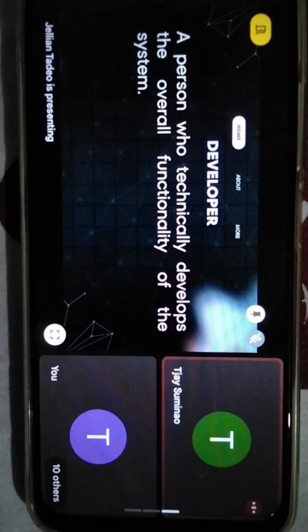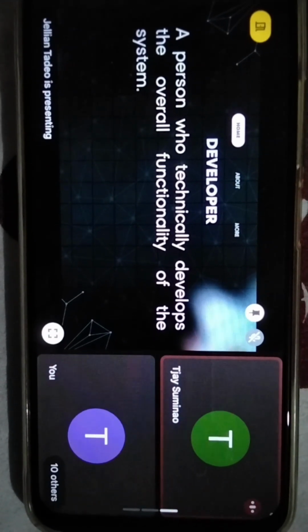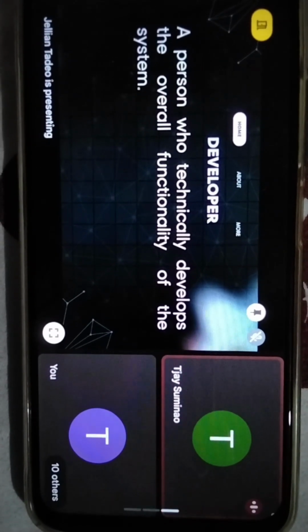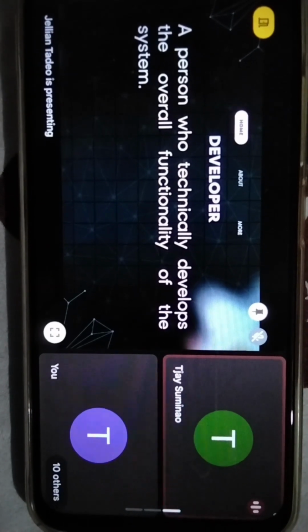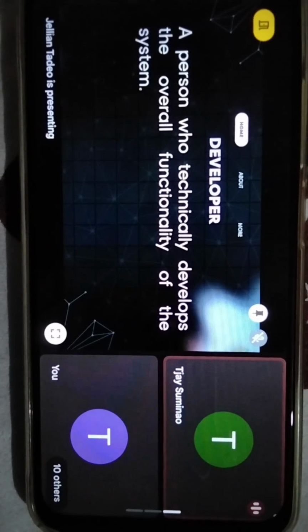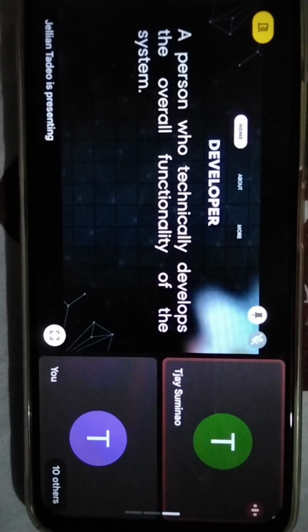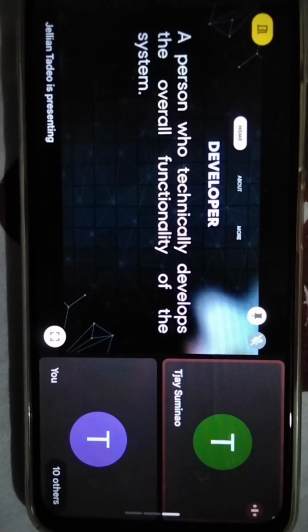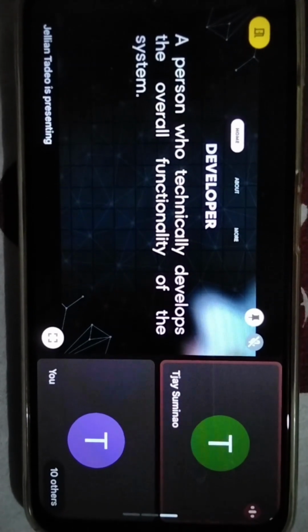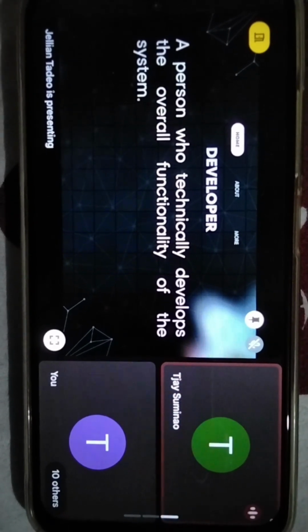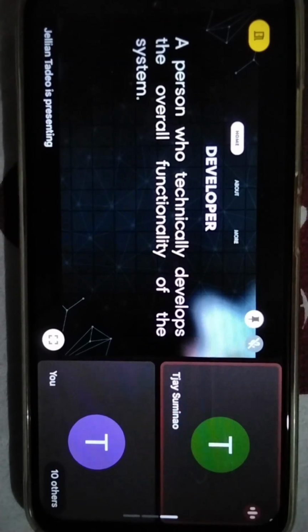And lastly, developer. My idea about the developer is that this role is needed to actually build the system and make it work. The developer uses programming and coding to turn the web designer's layout into a working website or system. For example, the designer makes the homepage, the developer programs the button so that when you click, it goes to the right page.